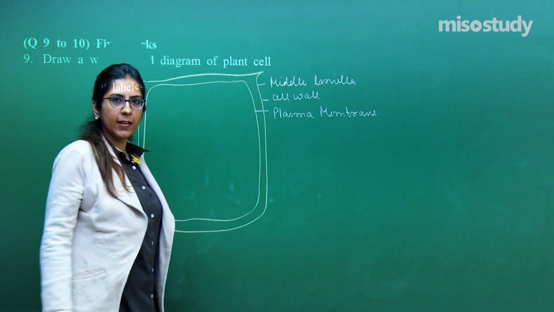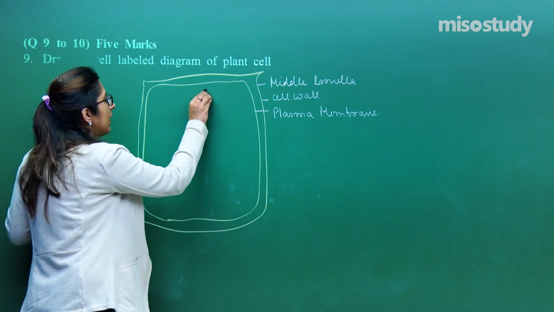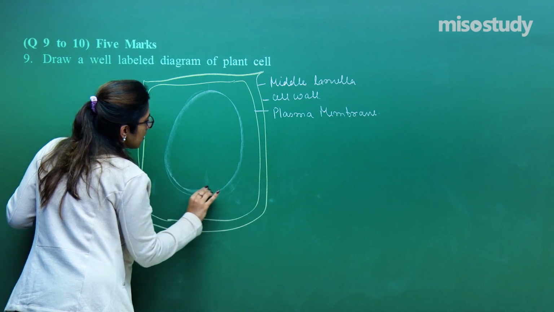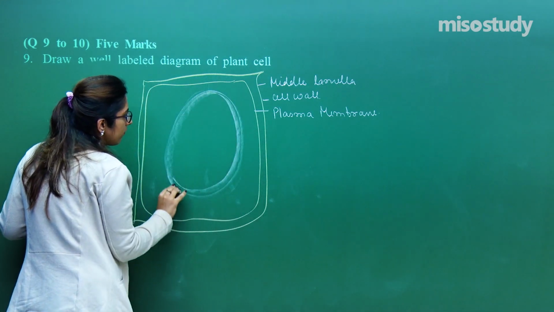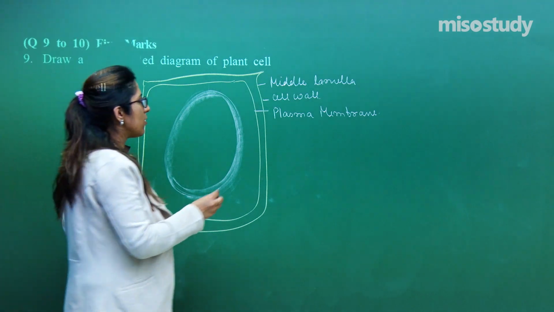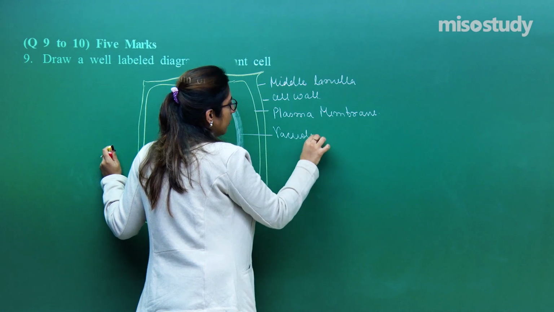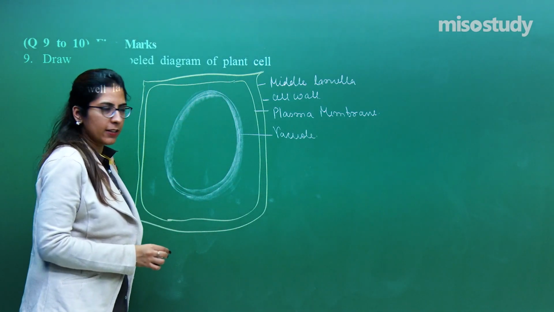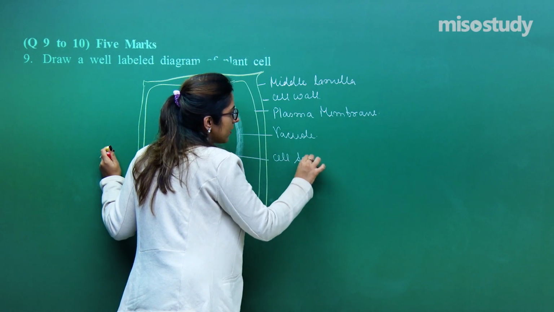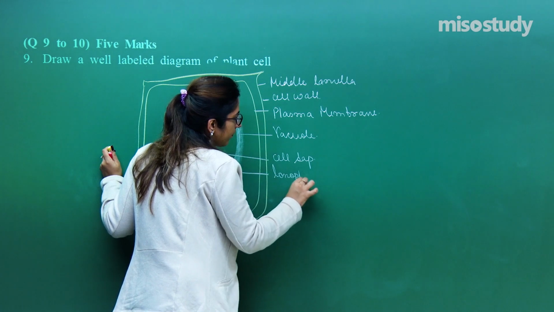We have discussed so many times that in this case, the vacuole is present, which acts as a storage of food and of the excretory structures as well. So, this is termed as a vacuole. In the vacuole, the sap is filled, so I am writing over here cell sap. The covering is termed as the tonoplast.